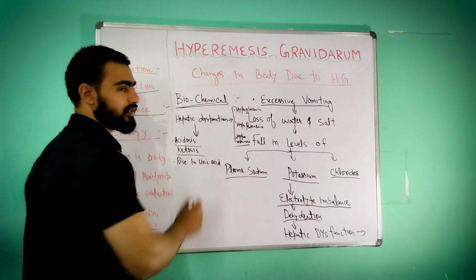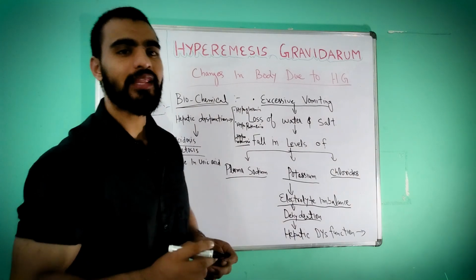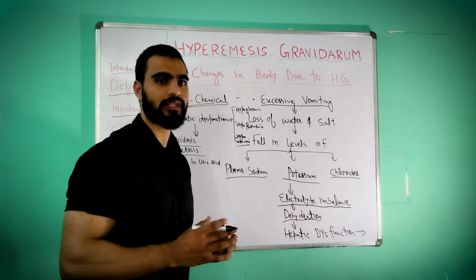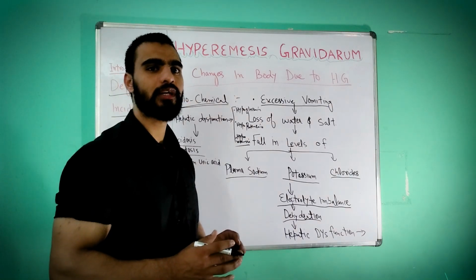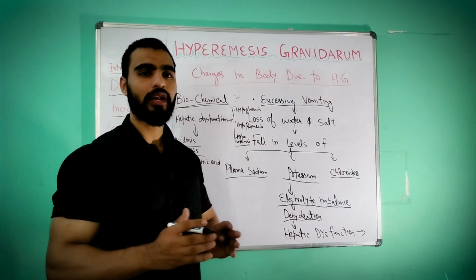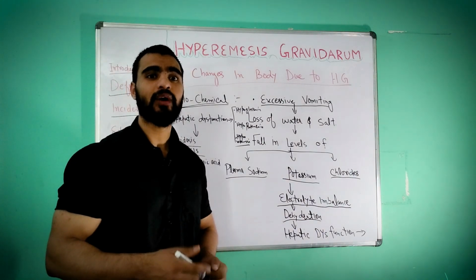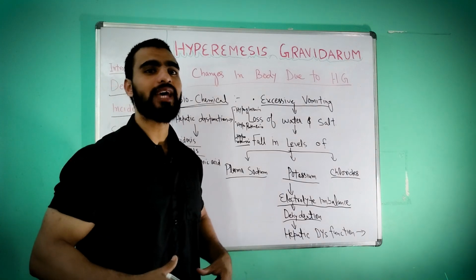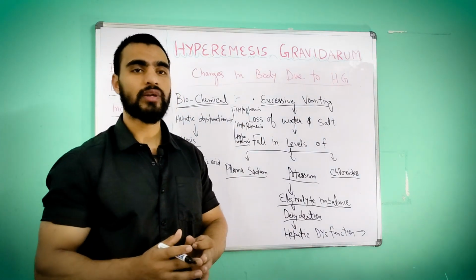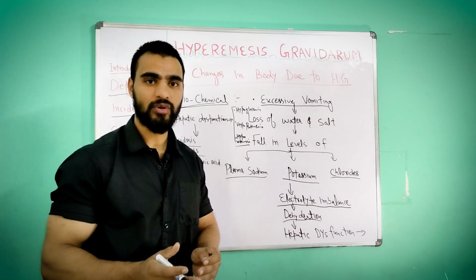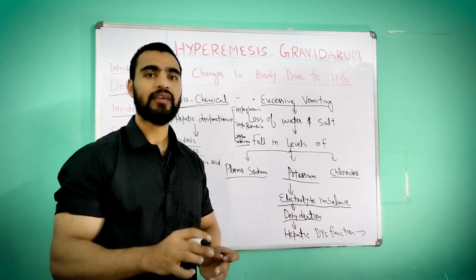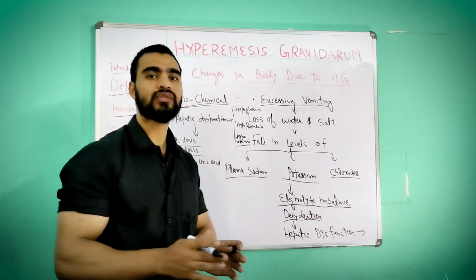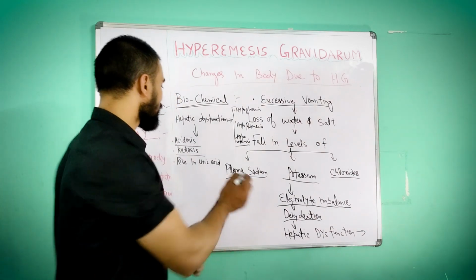Then ketosis. Ketosis means when the body uses fat for energy. Means ketone bodies. There will be release of ketone bodies. When there is no carbohydrate, then the body has the fat. So the body will utilize that fat only. When the fat is broken down, it will lead to release of ketone bodies, and that will cause the ketosis.